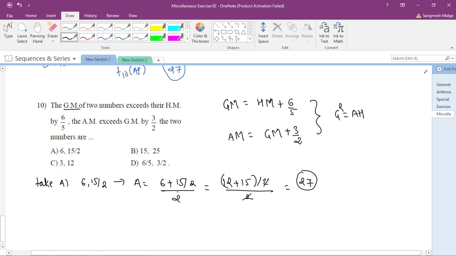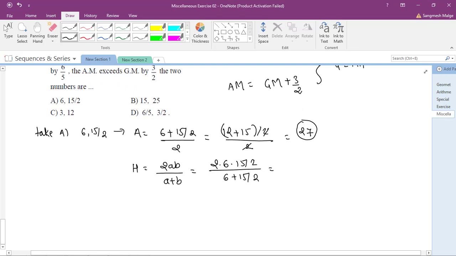Then find out their harmonic mean. Harmonic mean means H is equal to 2AB upon A plus B. So 2 into A, which is 6, into B, which is 15/2, upon A plus B, which is 6 plus 15/2. Here the 2 and 2 cancel. What remains is 6 into 15, divided by the denominator: 6 means 12, 12 plus 15 is 27, so 27 divided by 2. Taking this 2 into the numerator, it is 6 into 15 into 2 divided by 27.